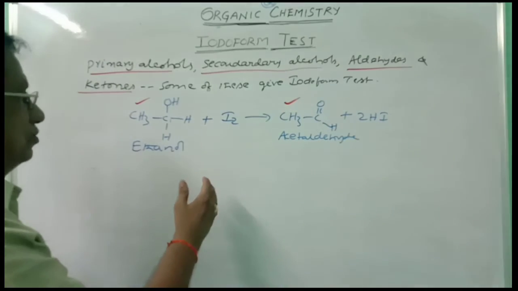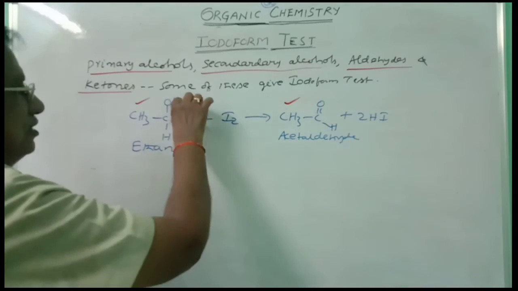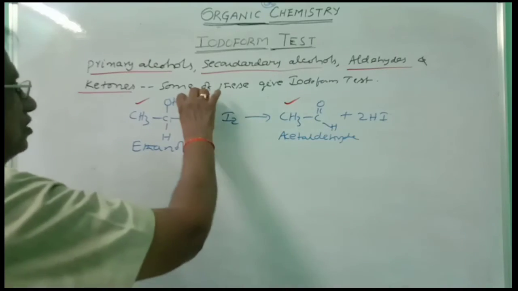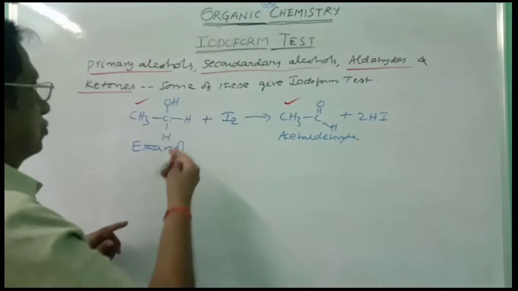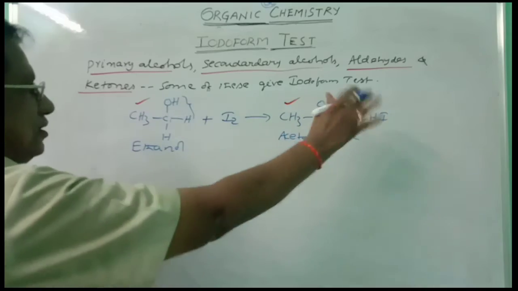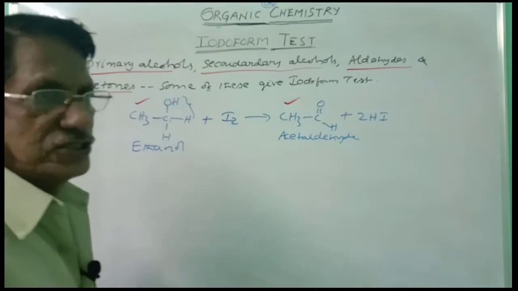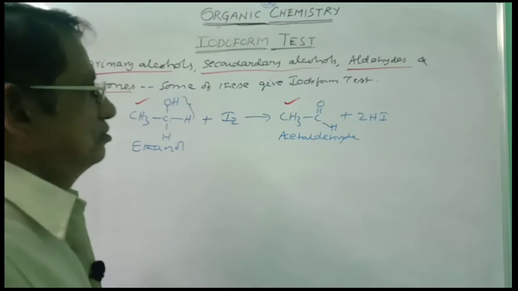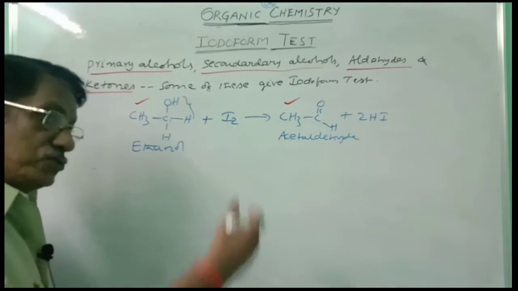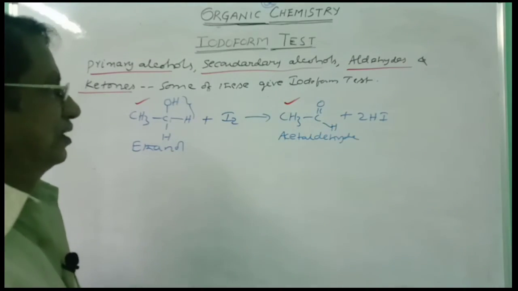That alcohol, which removal of hydrogen is called oxidation. Removal of hydrogen is called oxidation. These two hydrogens are removed here in the form of HI. It is converted into C double bond O. Removal of hydrogen is also oxidation. And this is the I2, which is nothing but the oxidizing agent there, used in the NaOH, I2 plus NaOH.